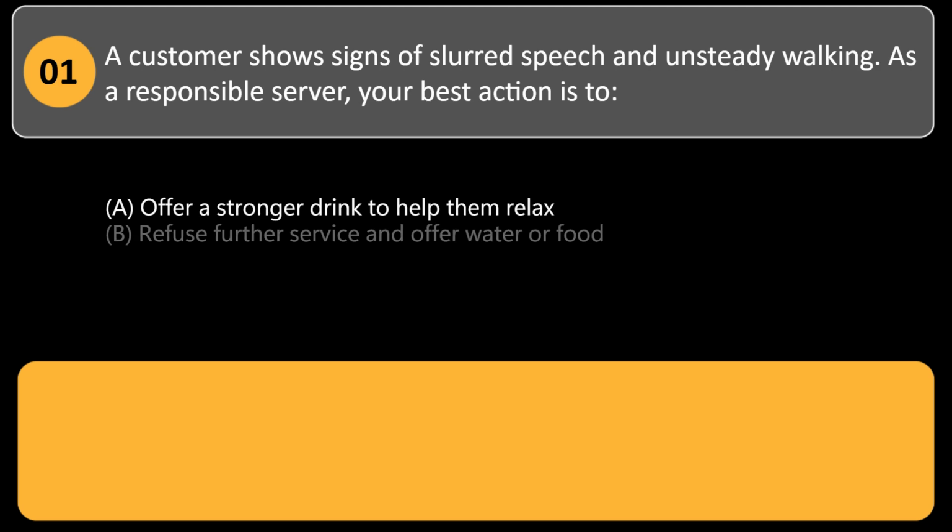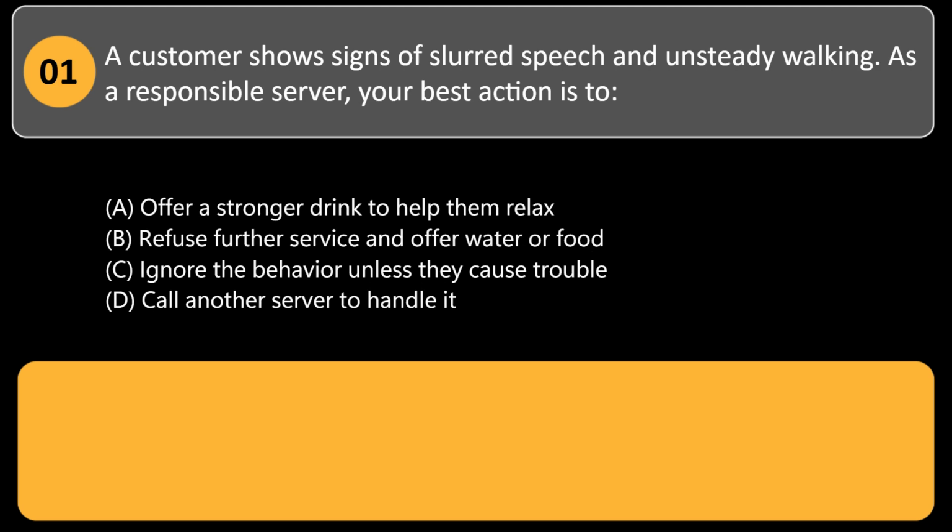A customer shows signs of slurred speech and unsteady walking. As a responsible server, your best action is: A. Offer a stronger drink to help them relax. B. Refuse further service and offer water or food. C. Ignore the behavior unless they cause trouble. D. Call another server to handle it.